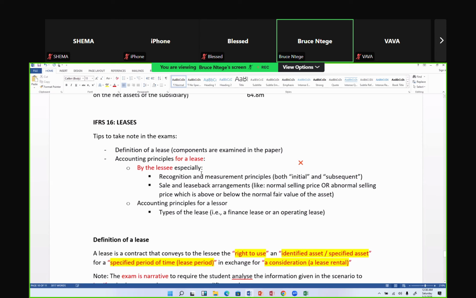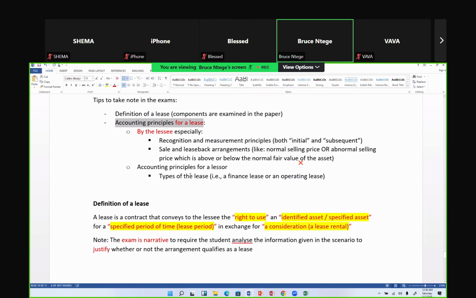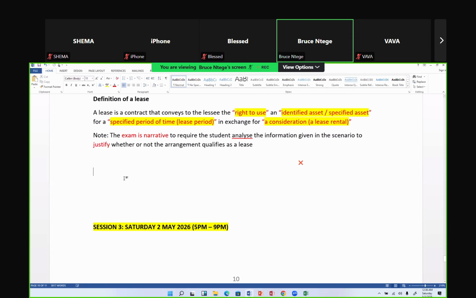Now that we've talked about that definition, let's go and look at the accounting principles of a lease by the lessee. So the accounting principles, and I'm going to summarize them so that we quickly go to a question. So, accounting principles by the lessee.